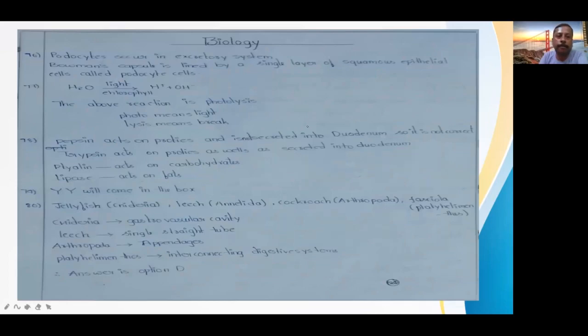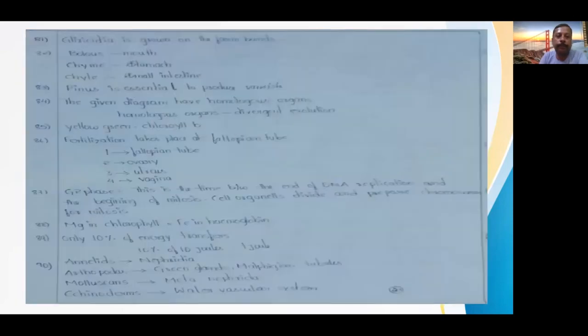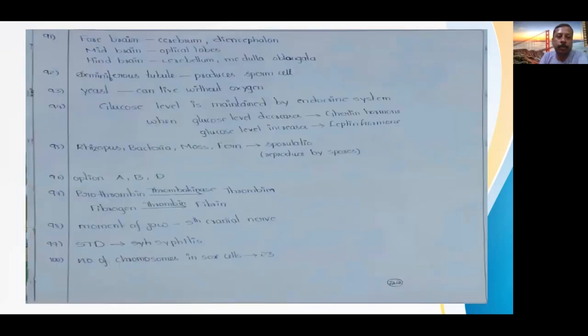Okay. Next, 80 questions. Now, these all do not require any simplification. That's why you are getting more questions in one. Okay, 81 to 90. Everything is clearly explained. Then 91 to 100. Okay. So these are the questions and solutions.